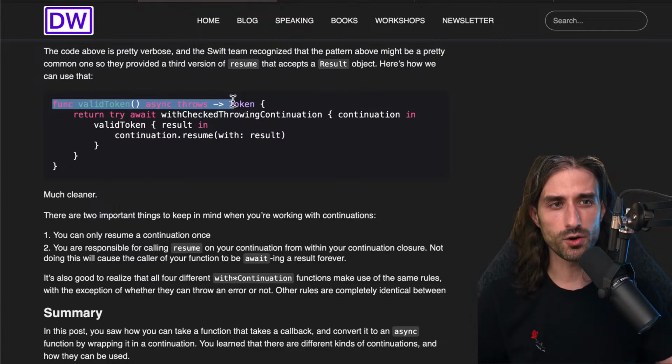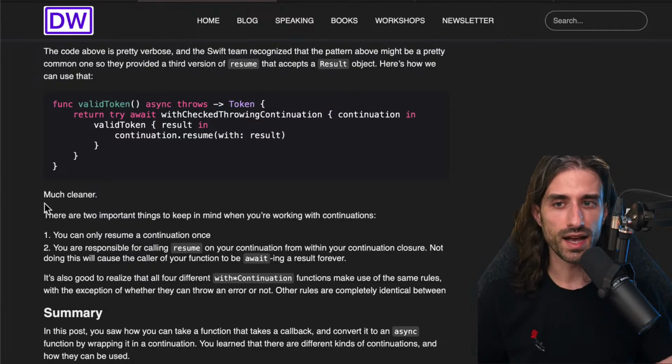You can write an algorithm that from the signature of the completion handler version will generate the code of an async wrapper. This process is 100% deterministic, and it's much cleaner, especially the call site where we will be calling the valid token method.